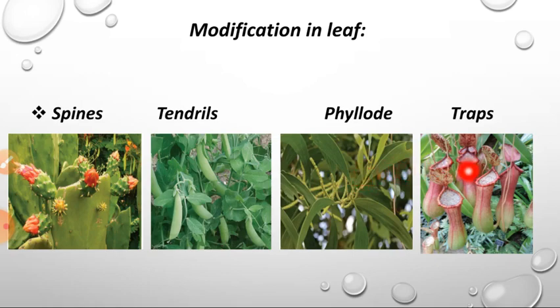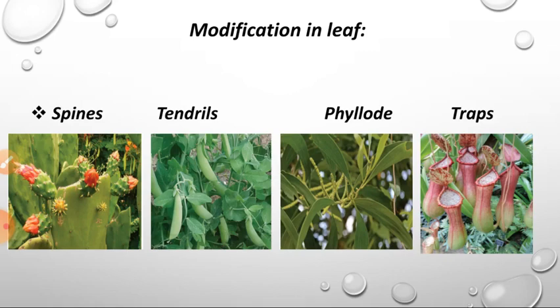And in the trap, this plant needs much nitrogen. Okay, so there is very little nitrogen where this plant, Nepenthes, is present, and it collects insects and some small animals which are sitting here. If any insects or small animals are sitting in this place, it directly catches them and digests them. After digestion, it takes the nitrogen from the insect. Okay, and some digestive enzymes are also present inside the leaf structure to digest the insects.